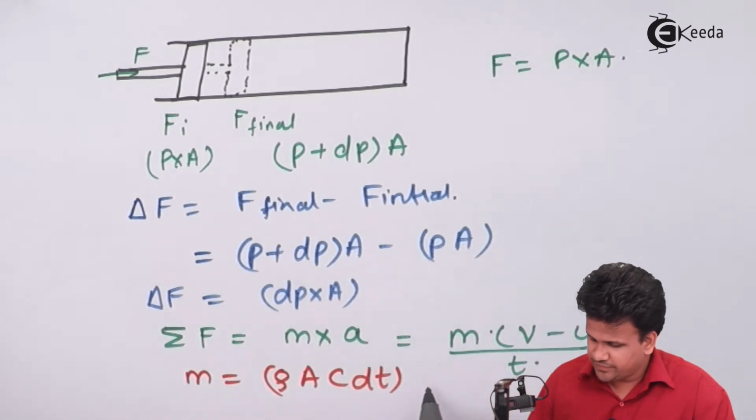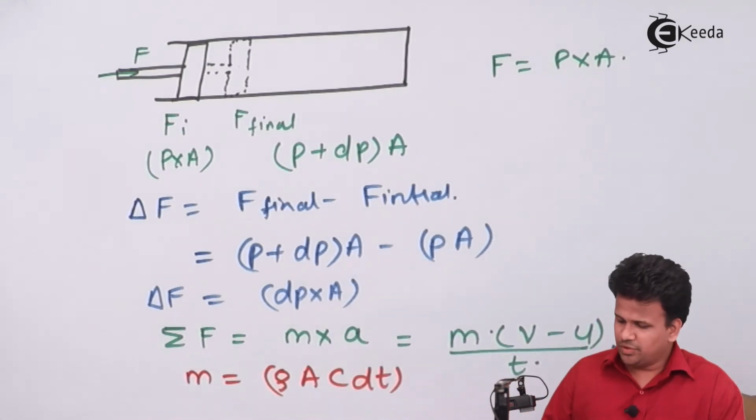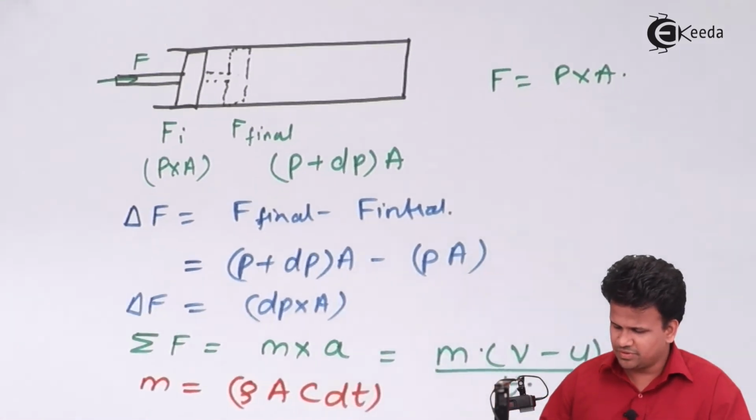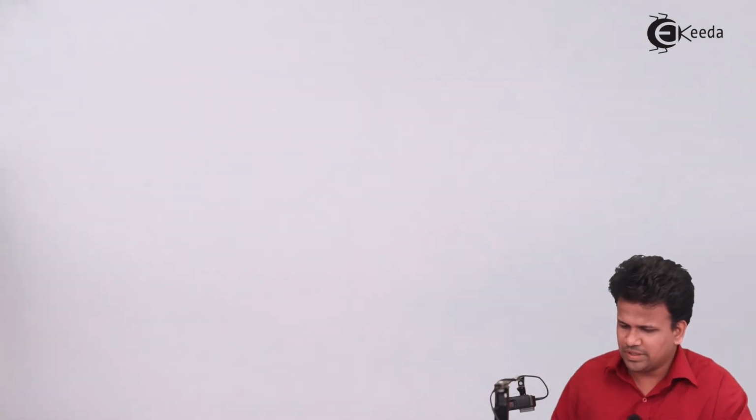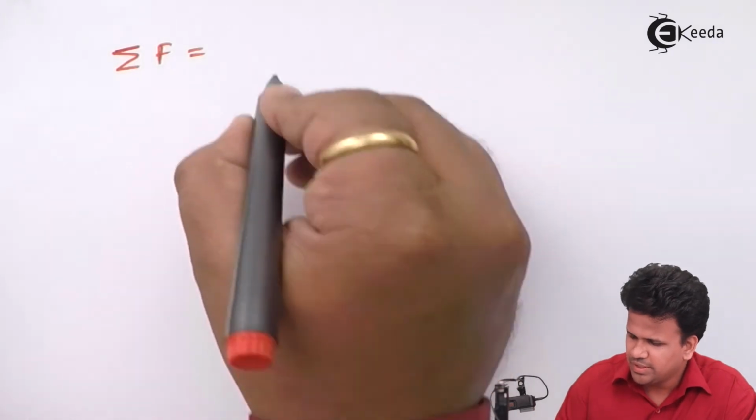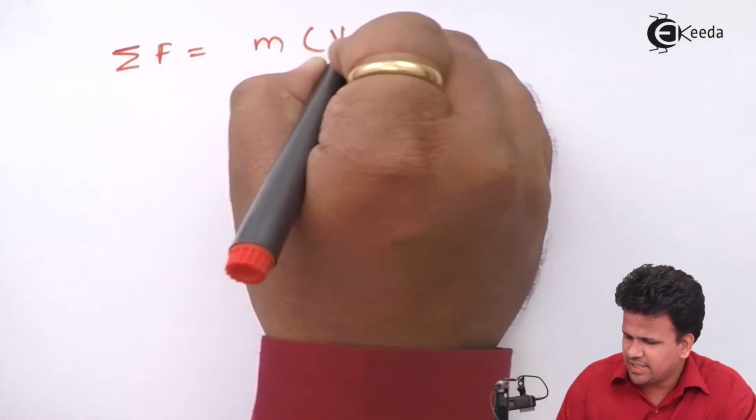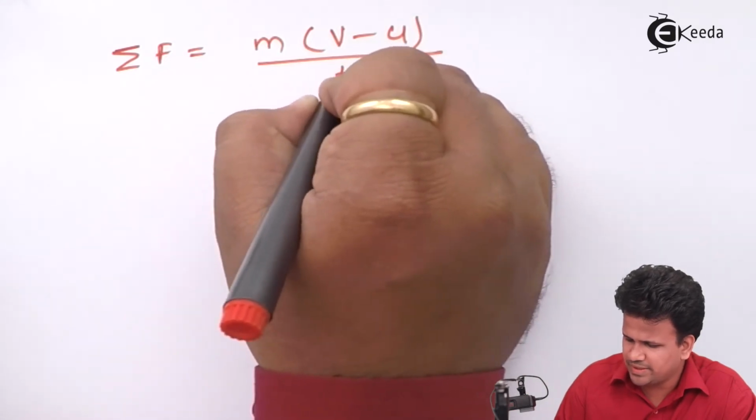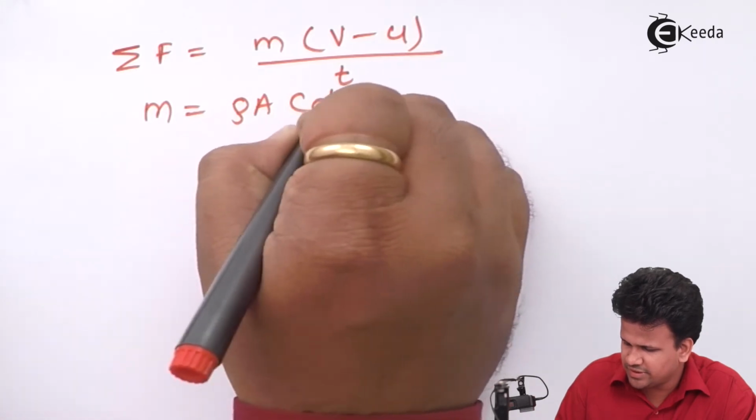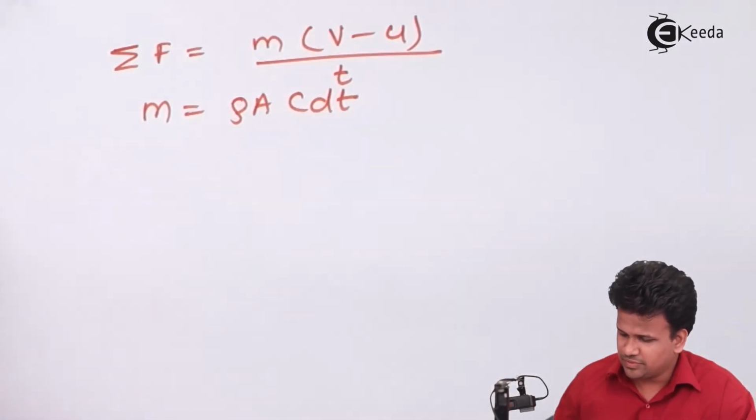Now initially the velocity is 0, but finally the velocity of the piston is v. So let us substitute this in this equation. What do we get over here? Summation of Fx is equal to m, and let us write down this entire expression, (v minus u) by t, where m is equal to rho A C into dt.